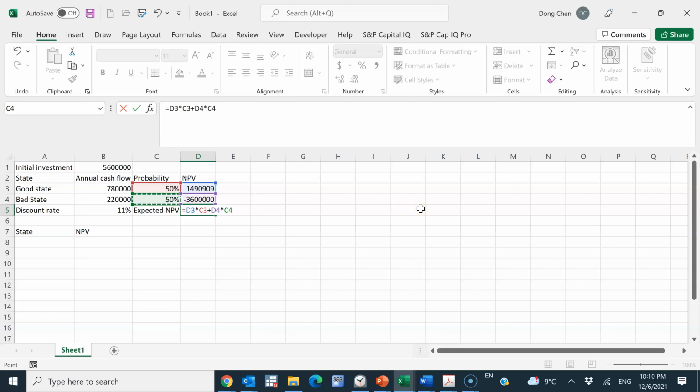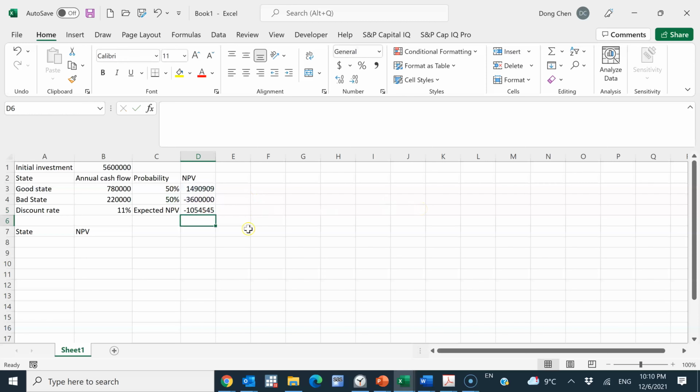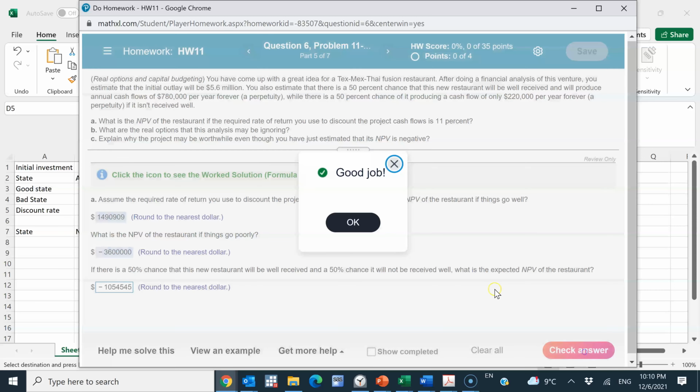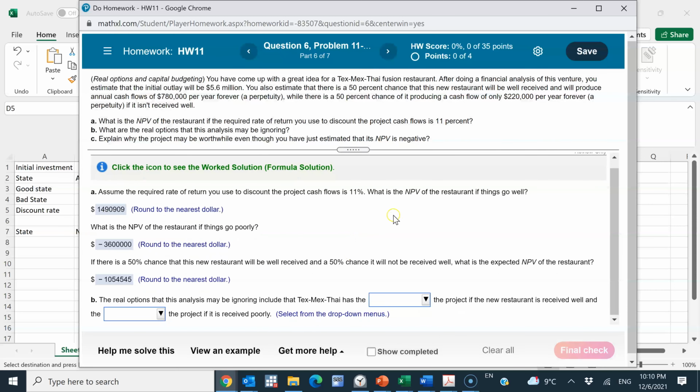That's how we calculate the expected NPV. So that gives me a negative number, right? Just copy that number back and get rid of the decimal places, because it's asking us to round to the nearest dollar. And then check my answer, and then continue.